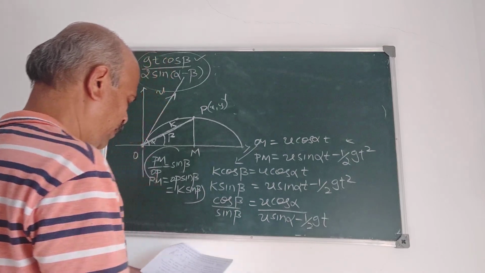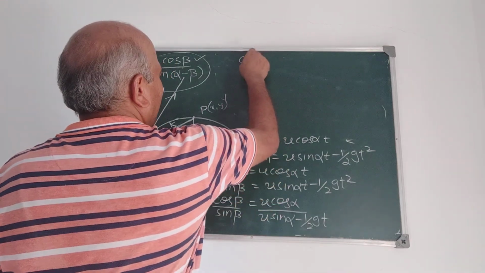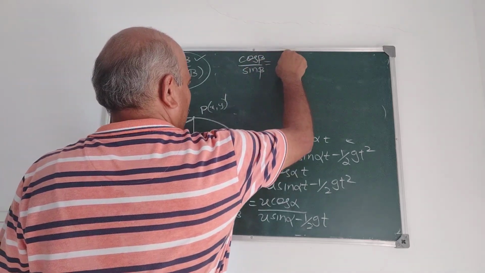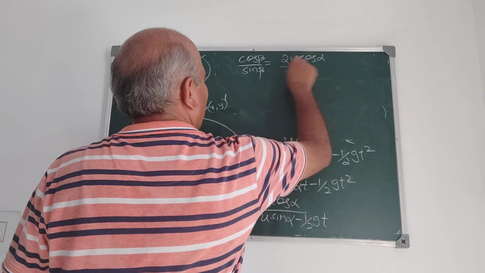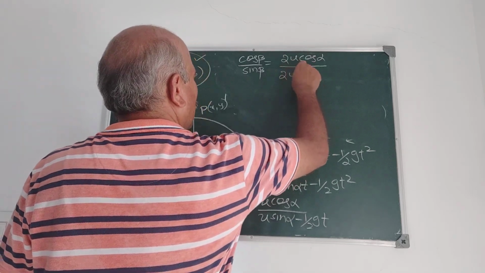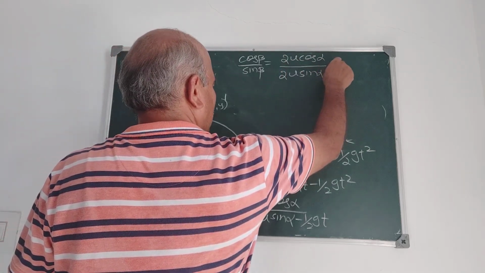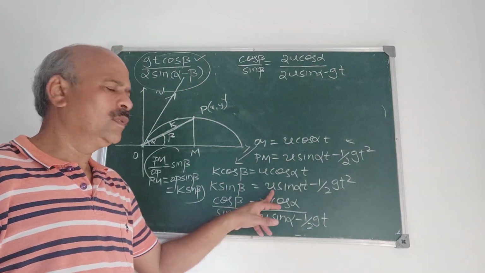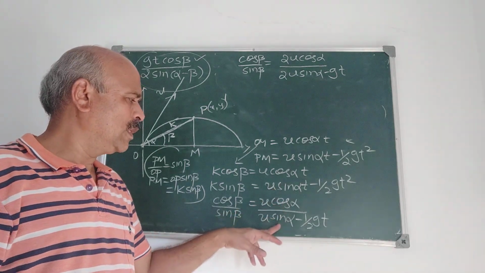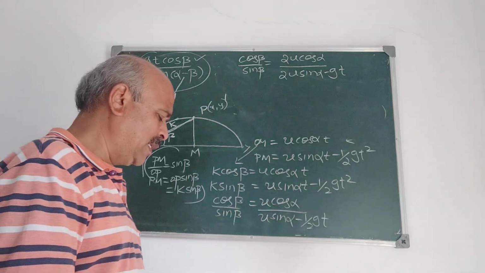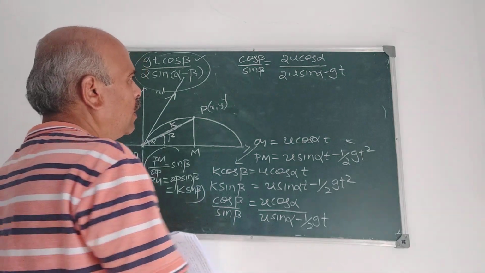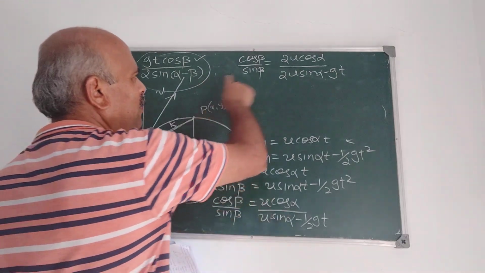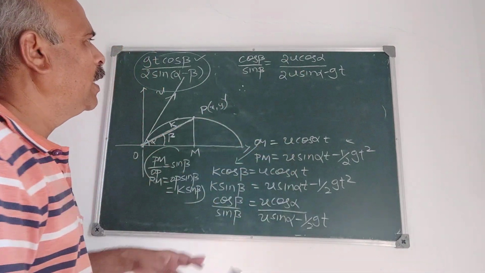How to simplify? Cos beta by sin beta is 2u cos alpha divided by 2u sin alpha minus gt. This is simplified by taking the LCM, and this 2 goes to the numerator: 2u cos alpha by 2u sin alpha minus gt. Now we have to find u, and if you solve this, you will get the u that was required.